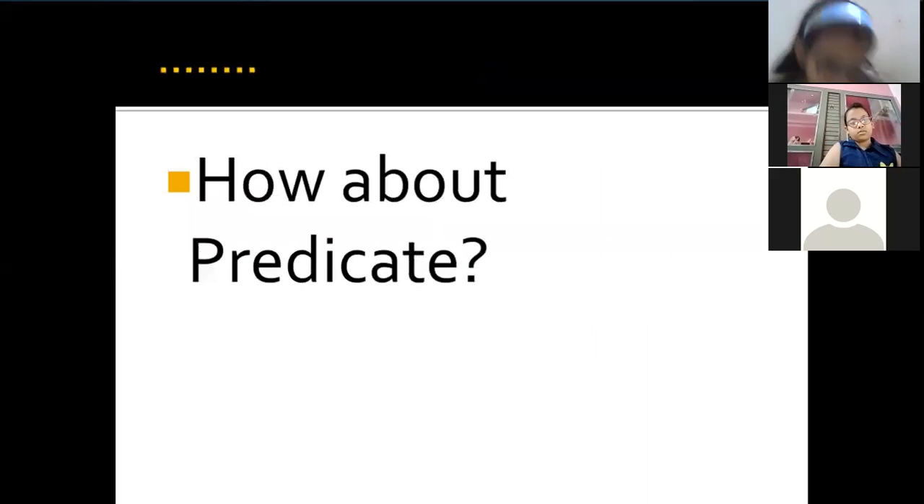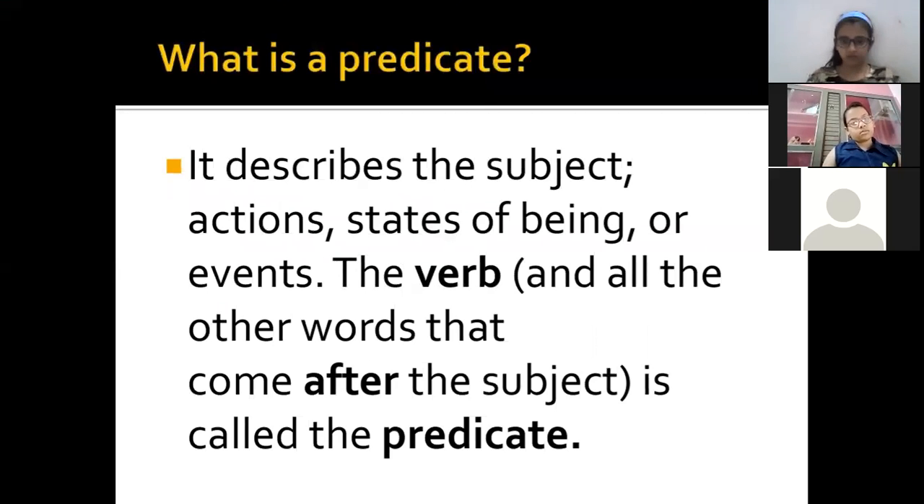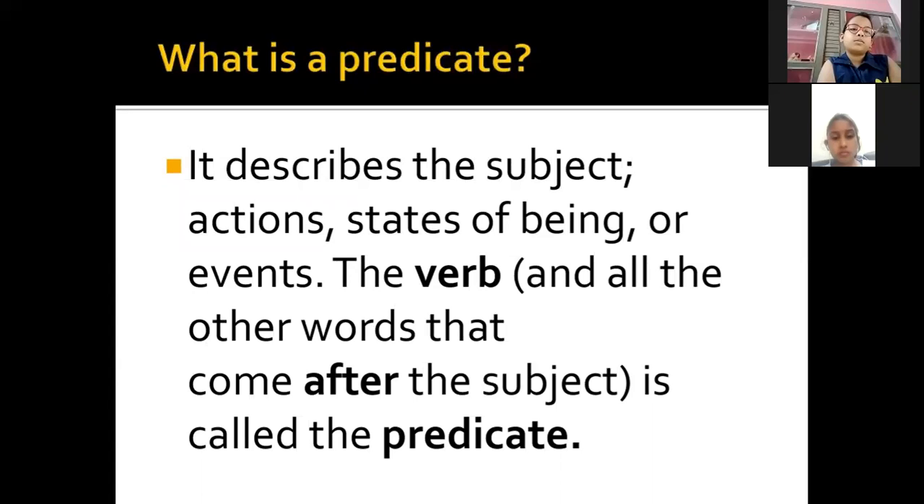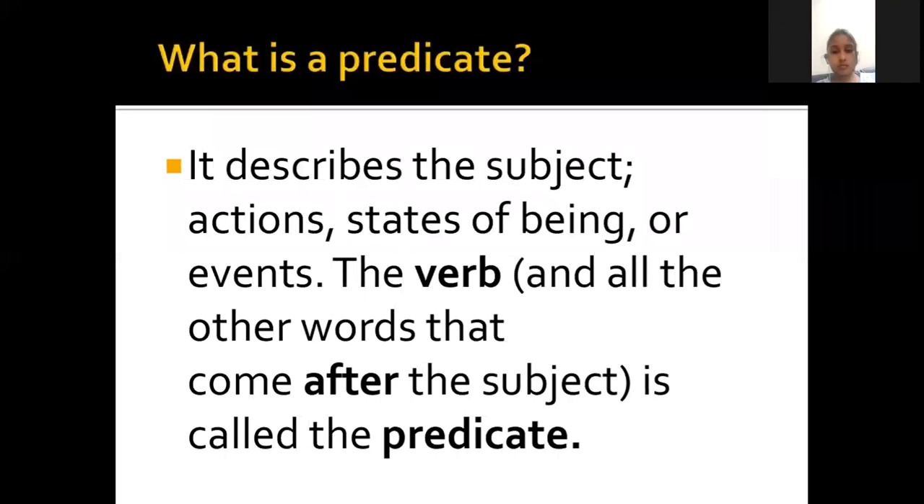Now, how about the predicate? It describes the subject, what action is done by the subject. So what is said about the subject is called the predicate. Like I said, Ashok is reading. So what is Ashok doing? Ashok is reading. It can also state being or events. The verb and all the other words that come after the subject are called the predicate.